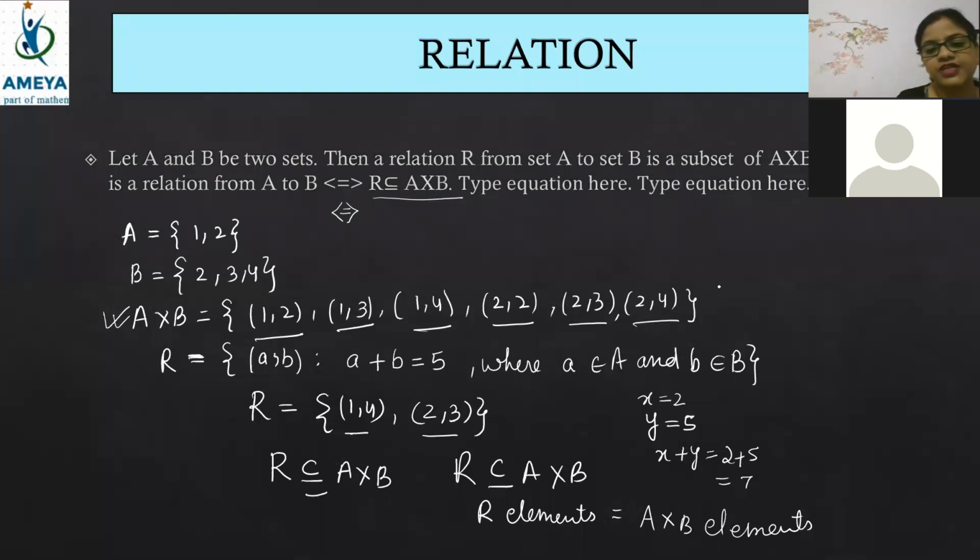So Harish, how much will it be, beta? It will be equal to 6. So relation elements will be equal to A cross B elements. That means one condition can come where all elements of A cross B can come inside the relation. Okay, so this is that case. I will give you that condition also.